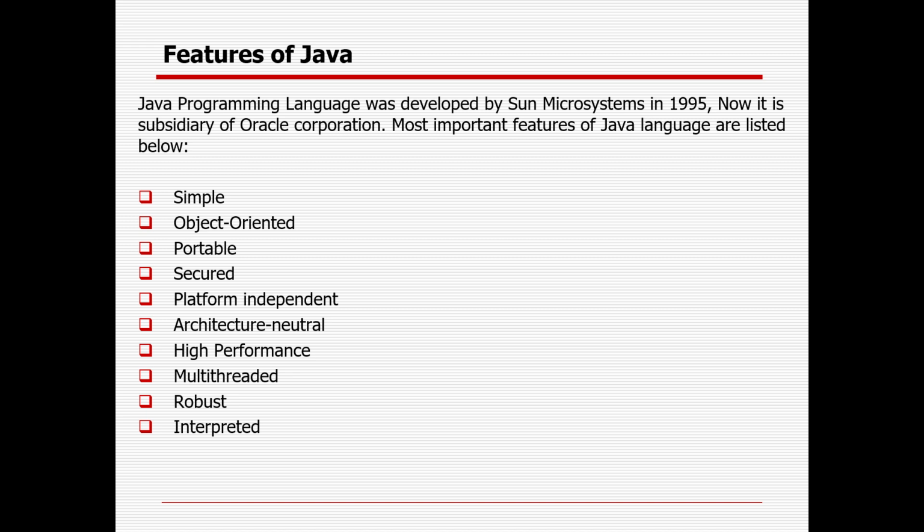High performance. Java has comparatively good performance compared to other languages. Multi-threaded. This will be covered in the last session of Java as part of the advanced topics. So what is multi-threaded? Suppose you are a person and I have given you 20 sweets to eat.